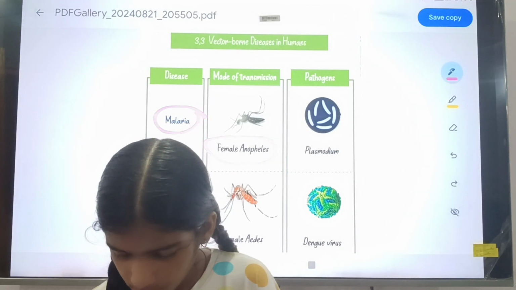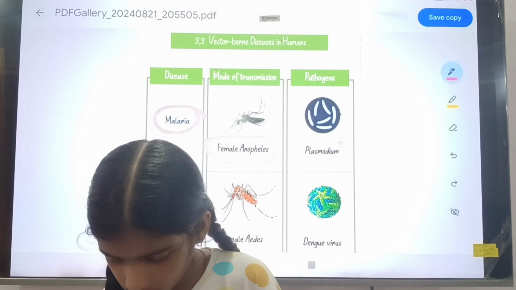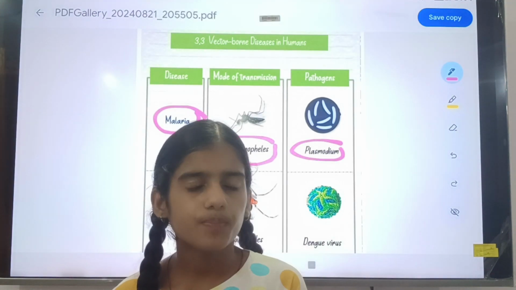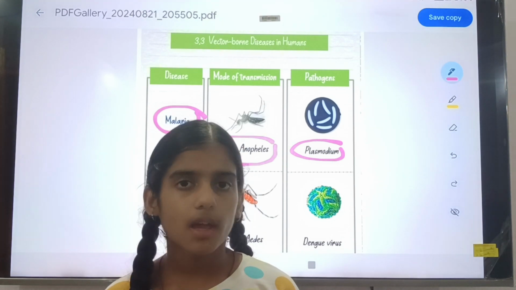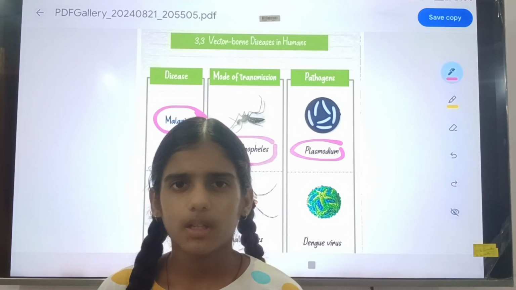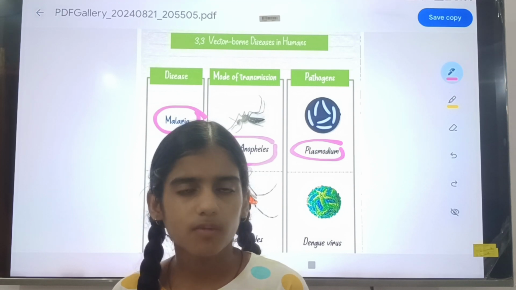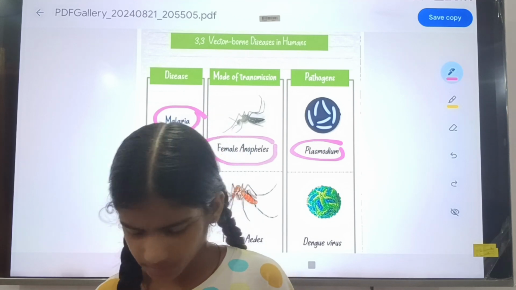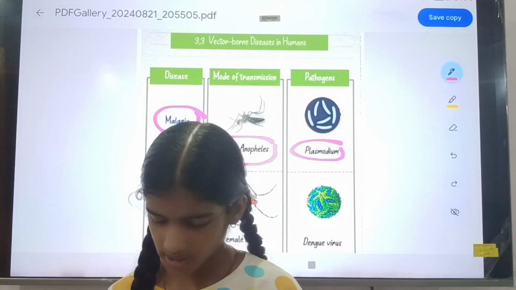The pathogen's name was Plasmodium. Remember these pathogen names, not very difficult. The mode of transmission of malaria is the female Anopheles. Your pronunciation may be different. You can see that different people can pronounce the same word differently. And the pathogen is Plasmodium.